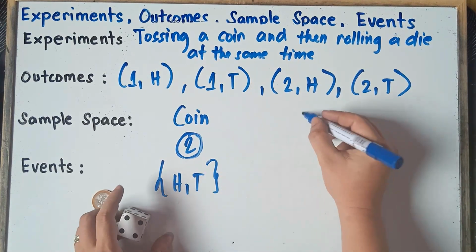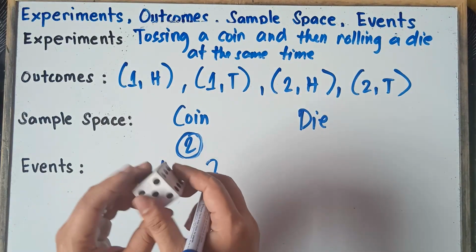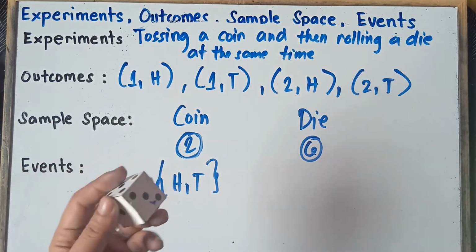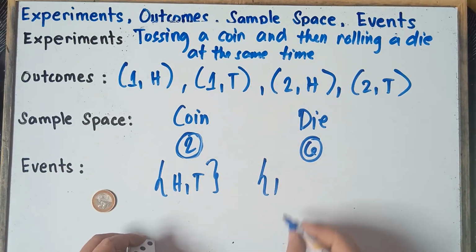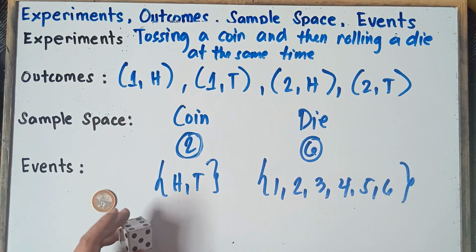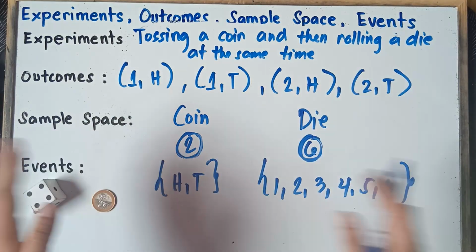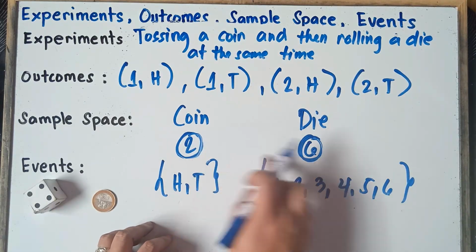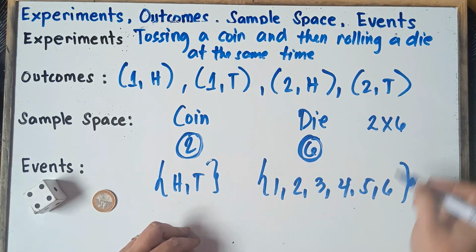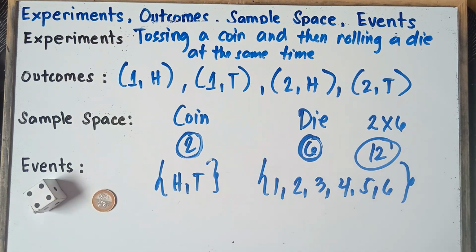Now for a die, class, so that we can calculate the number of results. For a die, the number of outcomes when you roll this die, there would be 6, right? Because the possible results could be 1, 2, 3, 4, 5, and then 6. Now, if you do it together, class, just simply multiply the number of outcomes. 2 times 6. The possible results, there would be 12 results. So therefore, class, the number of outcomes, there would be 12.